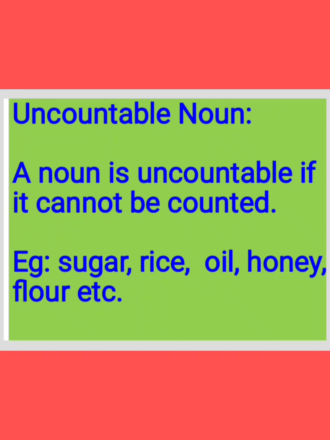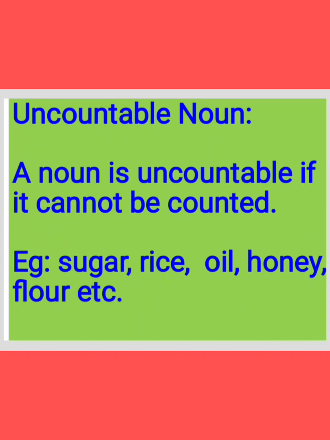In uncountable nouns, some examples are like sugar. We can eat some sugar, a little. But is it possible to count? No. Rice. Is it possible to count rice, children? No, we can't. And oil. Oil is also not possible to count. And even honey.